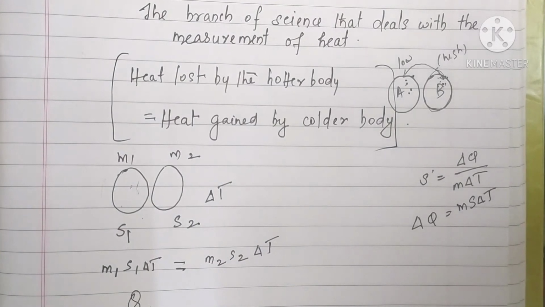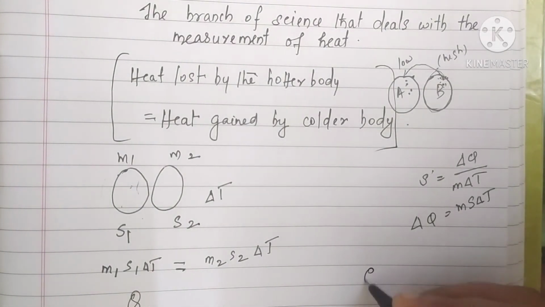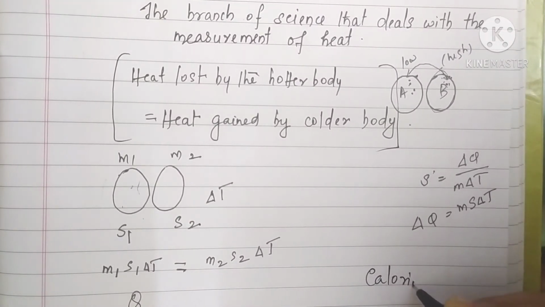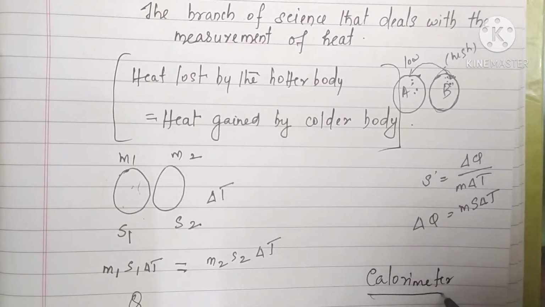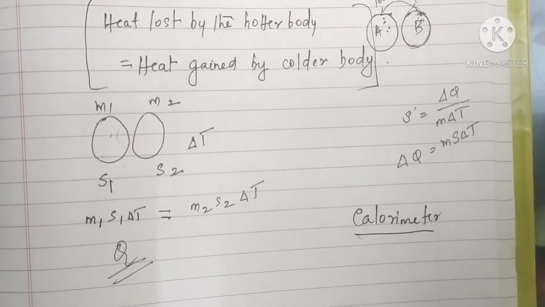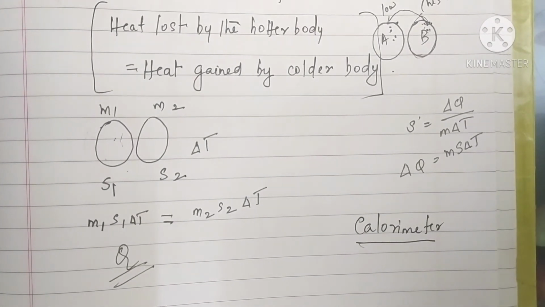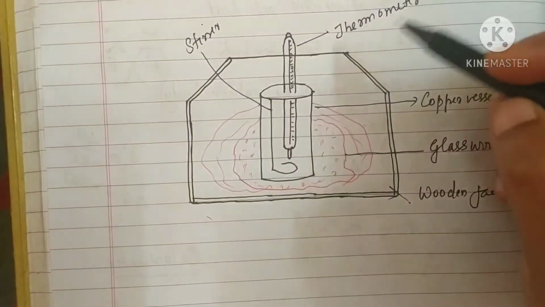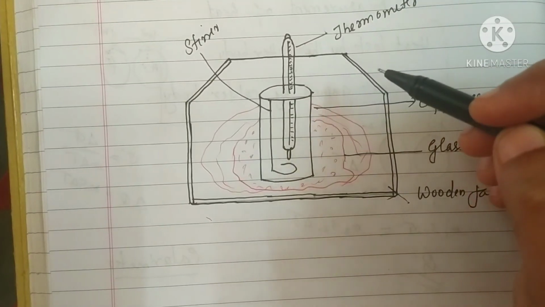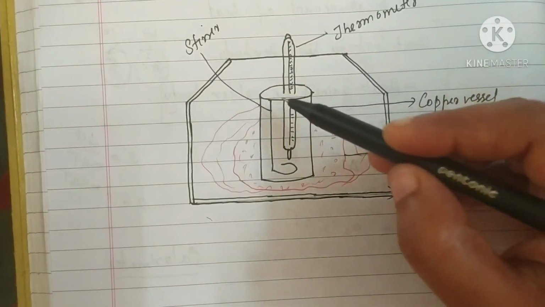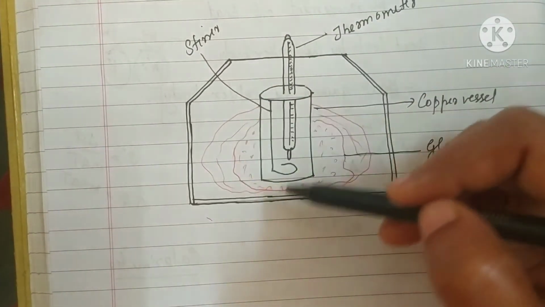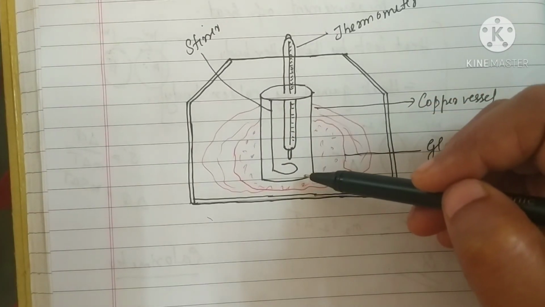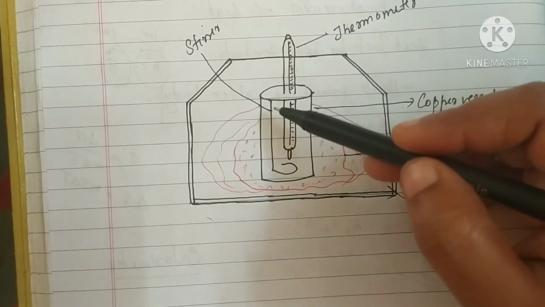Clear for you? Now the device used for measuring the quantities of heat is known as a calorimeter. You may have studied this. So this is the construction of a calorimeter. It consists of a cylindrical vessel of copper provided with a stirrer.